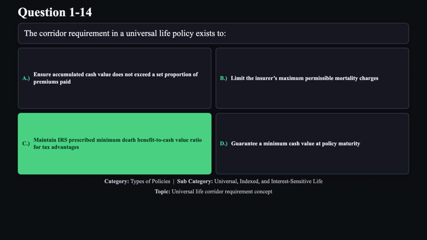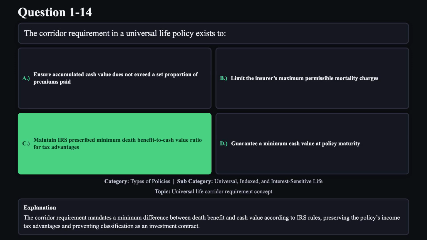The correct answer is C. The corridor requirement mandates a minimum difference between death benefit and cash value according to IRS rules, preserving the policy's income tax advantages and preventing classification as an investment contract.